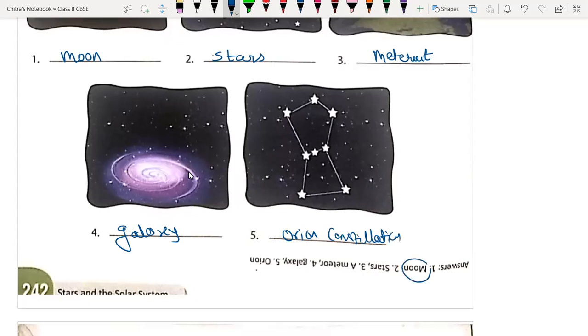Here the answers are also given. The first one is moon, the second is star, the third is meteor, then we have galaxy and Orion. Yes, it is a meteor. So, any doubt here? No, sir. Okay.